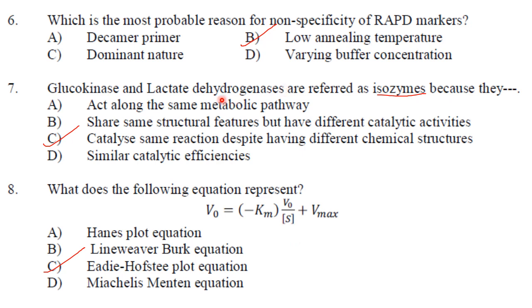Then next one. Which is the most probable reason for non-specificity of RAPD markers? It is low annealing temperature.